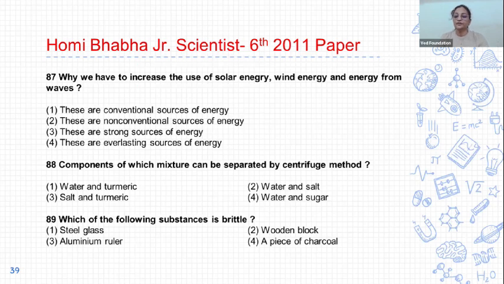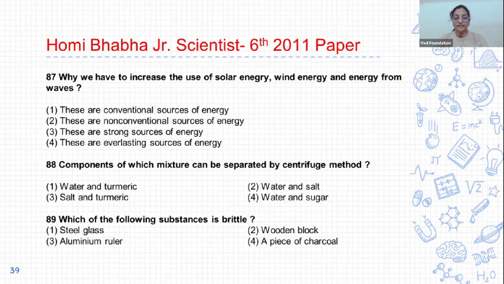We can't use the centrifuge method to separate water and salt because salt is soluble, and we can't separate a solute which is soluble in a liquid using the centrifuge method. And salt and turmeric both are solid, so the centrifuge method cannot be used. Water and sugar is soluble, so the centrifuge method cannot be used. So the correct answer is option 1.